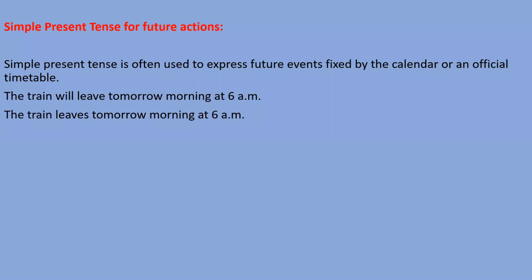Tomorrow morning at 6 a.m. It defines the time of future, means future time we have to write, if we use simple present tense for the future events. Next sentence, our English class will start tomorrow at 9 o'clock. Suppose that your class will start at 9 o'clock tomorrow. So that's a fixed time. Every day we start at this time.